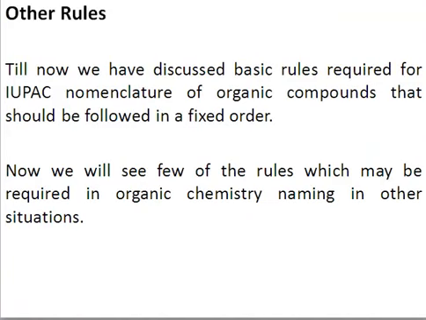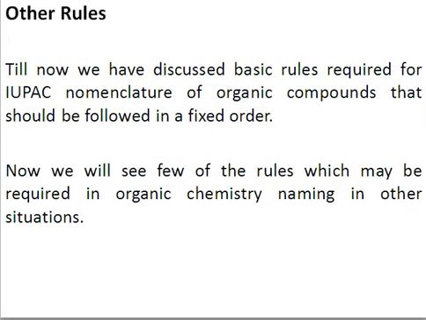Now we have studied the fixed rules. The first rule is that we select the principal functional group, then we select the principal chain. We have studied different criteria for selecting the principal chain, then giving the root name, and then the numbering of the side chains. Now, after these fixed rules, we have some other rules.